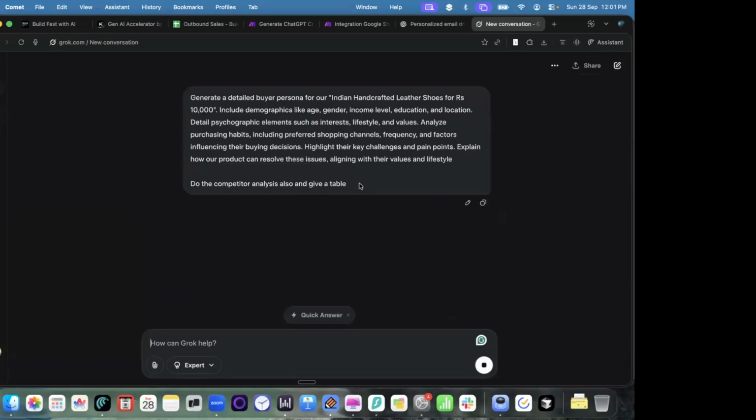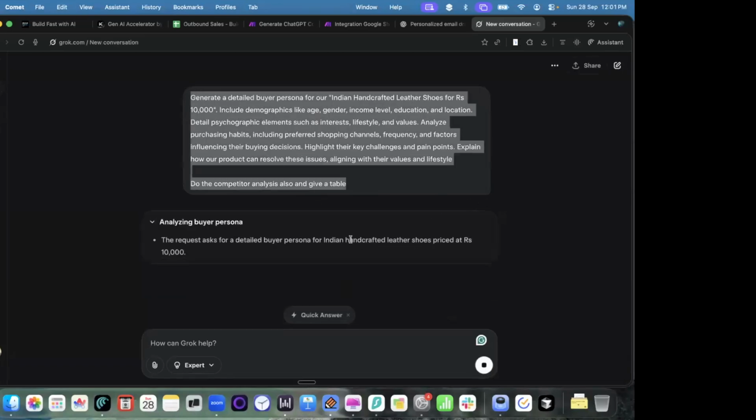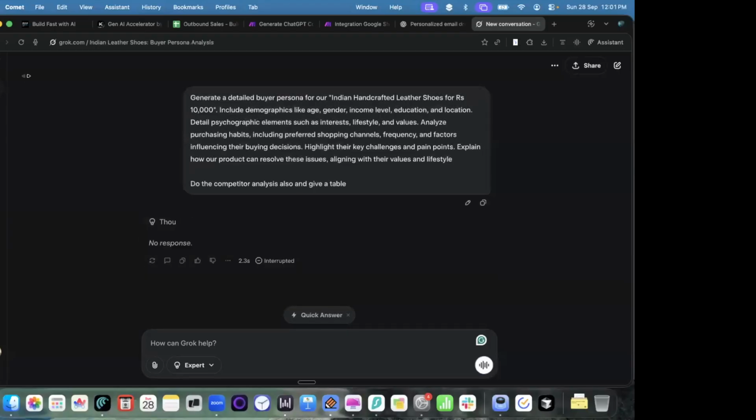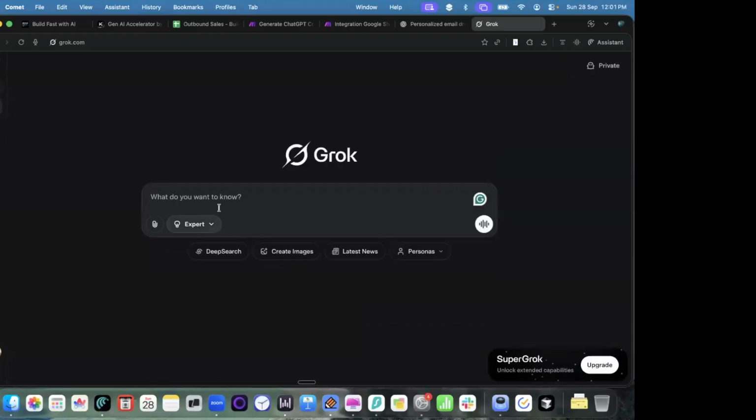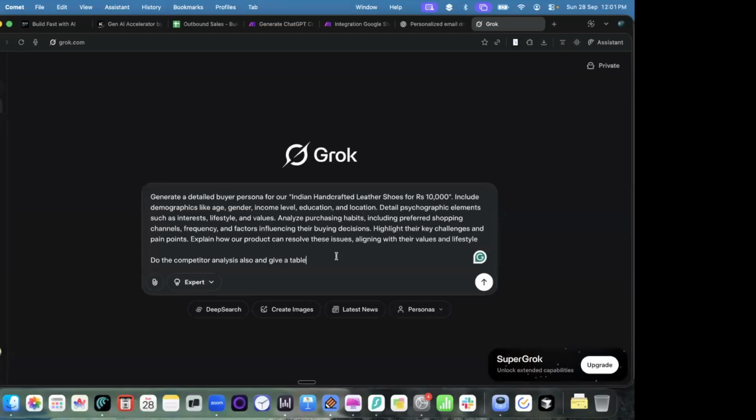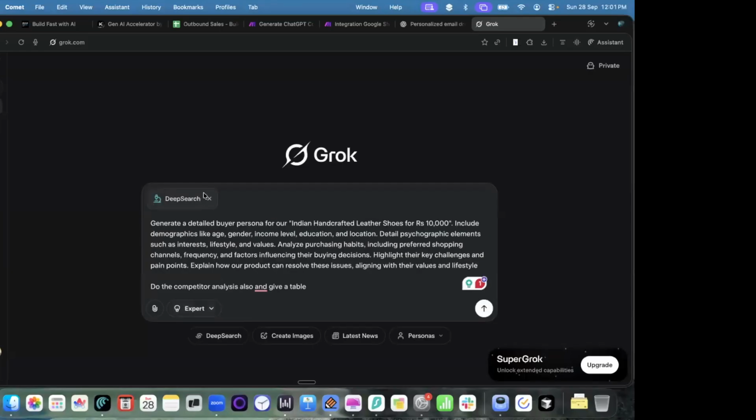Now if I just ask the model like this, it's not going to give a great answer. So what we will do is, once I've copy pasted this, instead of sending the prompt directly, I'm going to click on something called deep search. When I say deep search, instead of directly giving you the answer, this model will actually go to hundreds of different websites. It will research all the topics and come back to us with good results. Let me show you how this works.